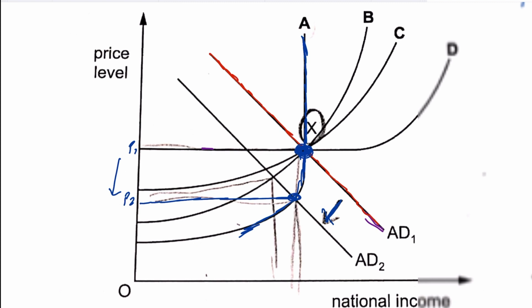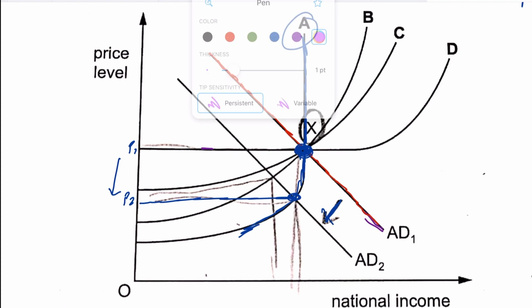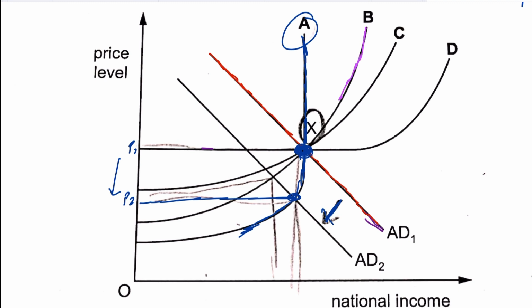If you take B as an example, the decrease in price level would occur over here, because AD2 would intersect the supply curve at B, and the decline in price would be till here. But our decline in price in A is still further down. So that makes A the correct answer.